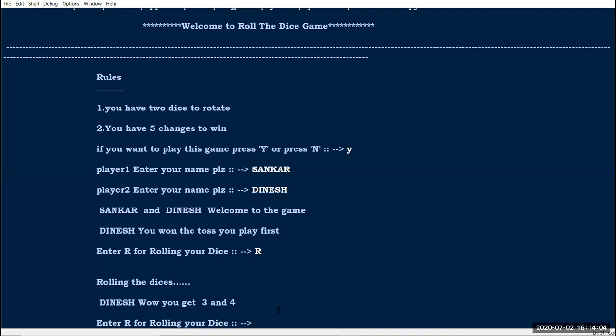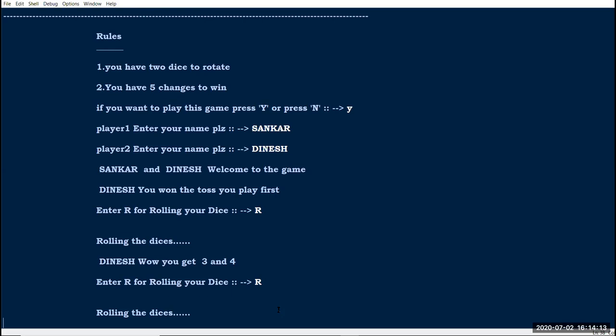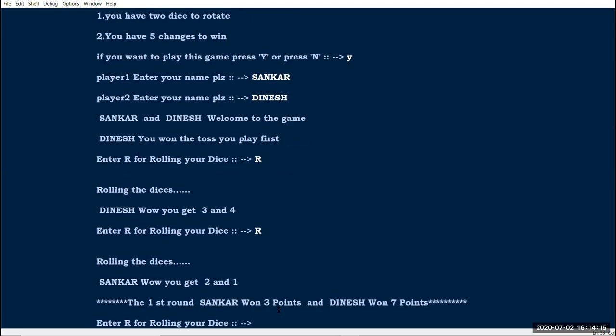Now Shankar stands. Here I give R and the dice is rolling. Here I am using the time delay concept. I gave 3 seconds before executing the next step. Now you can see Shankar, wow, you get 2 and 1.